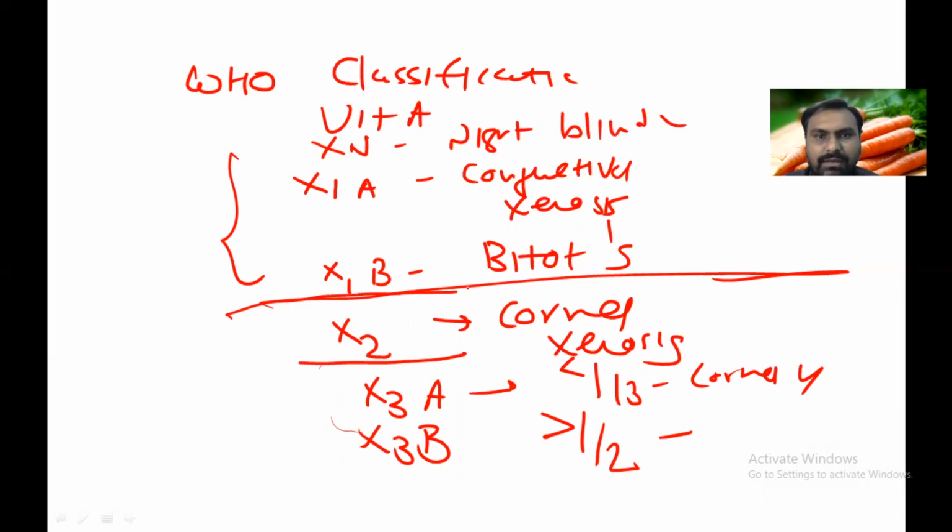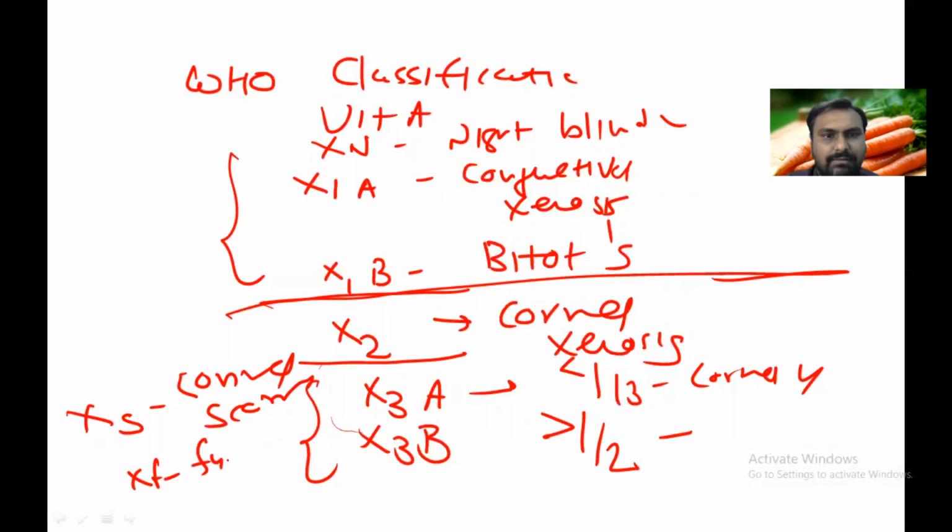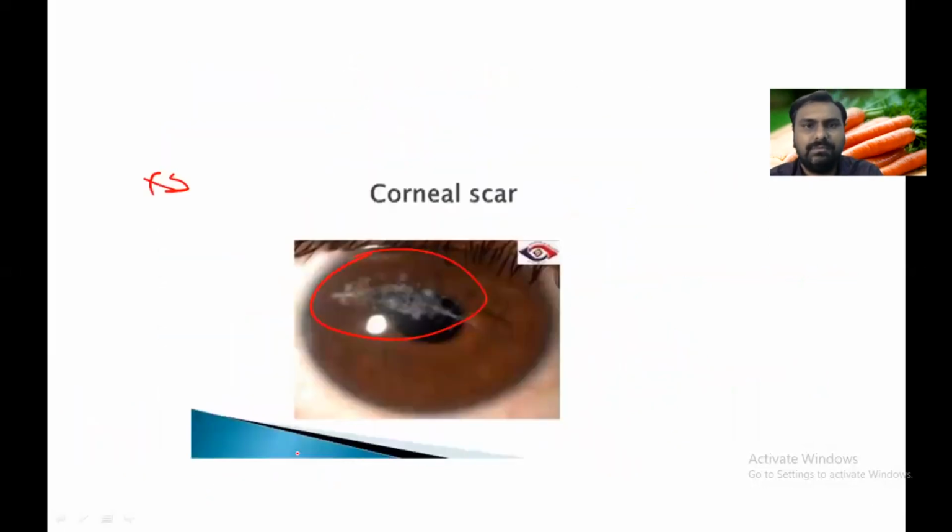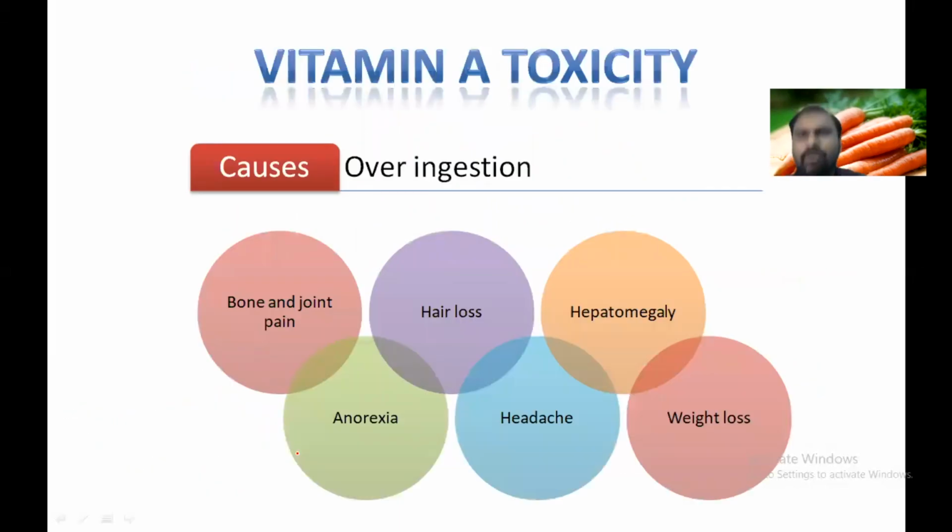Okay, and we can prevent this. Ultimately, corneal ulceration will cause blindness. There is XS, which is for corneal scarring, and XF is xerophthalmic fundus. Then you can see the picture of scarring. So these are all the deficiency manifestations of vitamin A, mainly in the eye. There are others, like susceptibility to infection, damaged epithelium, and hyperkeratinization of skin. So these are the deficiency manifestations.